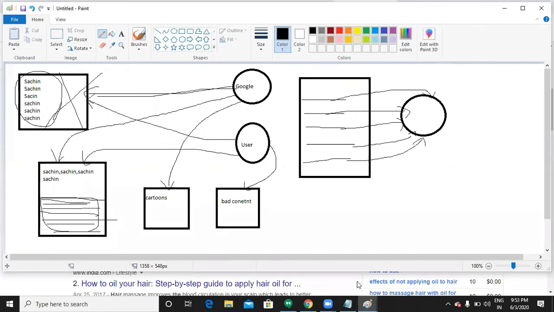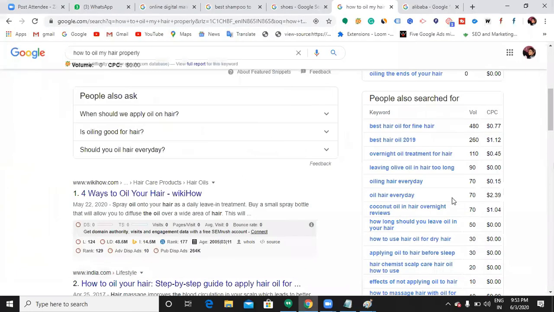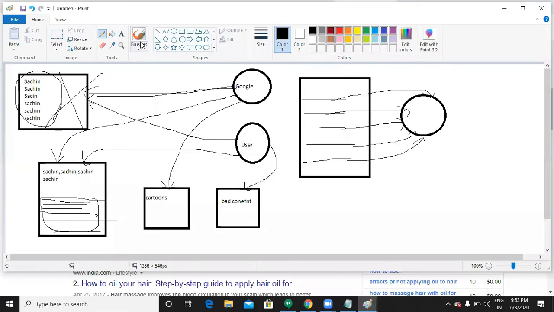The next thing is sneaky redirects. This is also a main thing you need to remember. Now let us say there is a mobile, a desktop, and a tablet. When I search on a mobile phone, I can see some results.